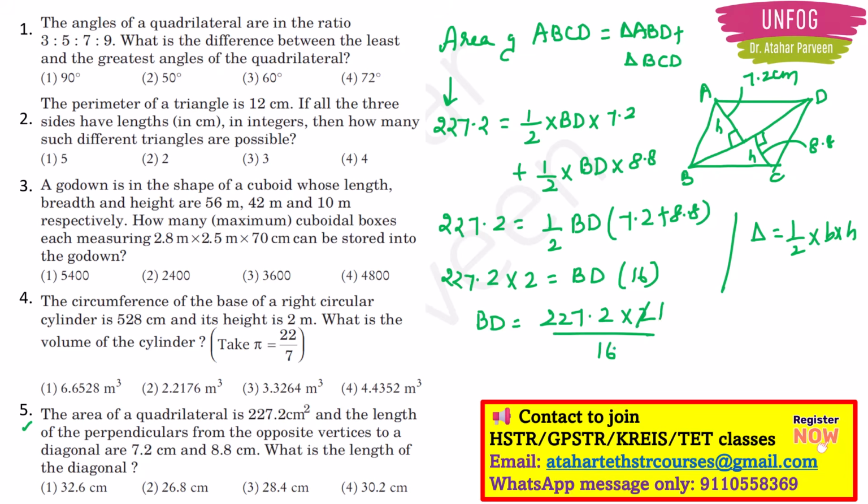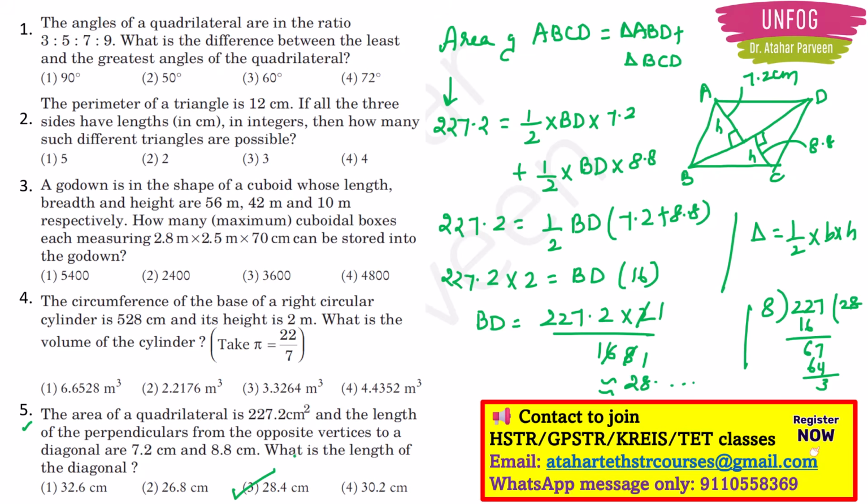Clear, right? So 2 ones are 2, 8 2s are 16, and I will have 8 ones are 8. I will write it like this here for you. 227, I will just take the whole numbers. I will exclude the decimal for instance. So 8 2s are 16. Then I will have 6, 6. 8 8s are 64. 3 remaining. So 28 something will be the correct answer here. 28 point something. Right? So which is the option here? Option 3 will be the correct answer here.